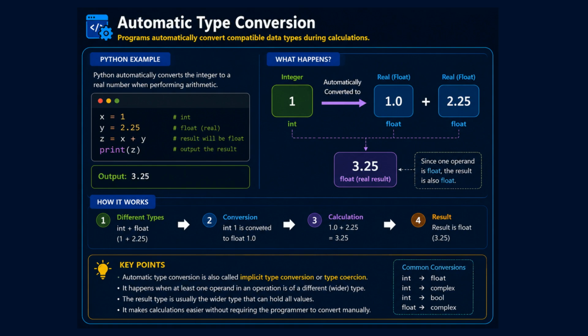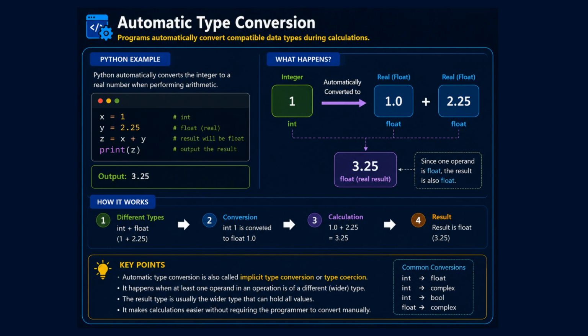When the program calculates z equals x plus y, Python automatically converts the integer 1 into the float value 1.0. Now both values are floating point numbers, so the calculation becomes 1.0 plus 2.25. The final result is 3.25. Notice that the output is also a float value, because one of the numbers in the calculation was a float.